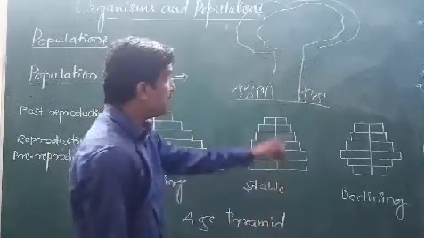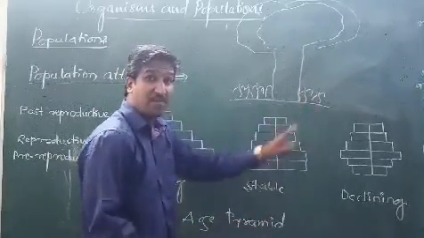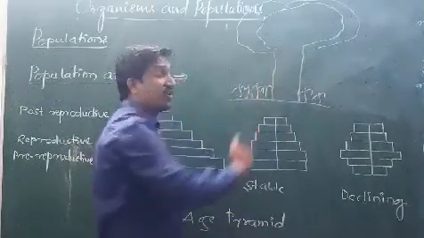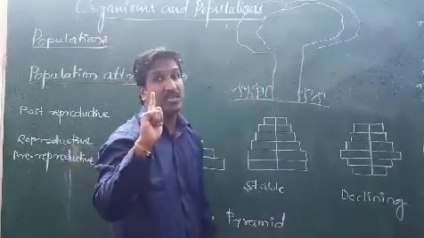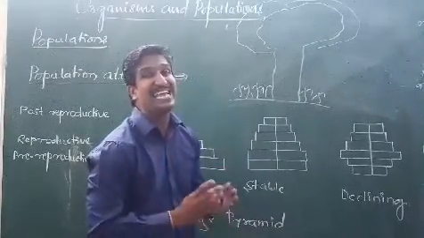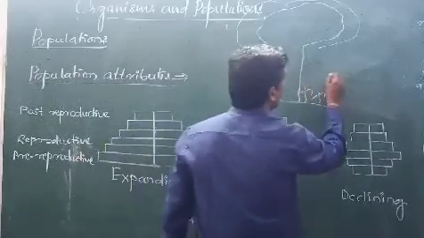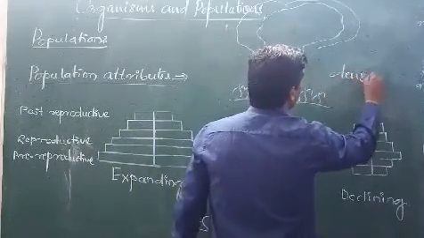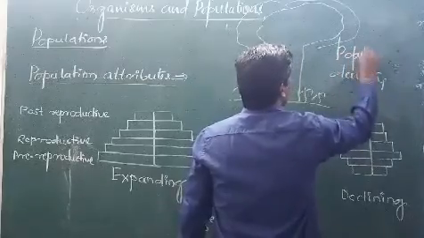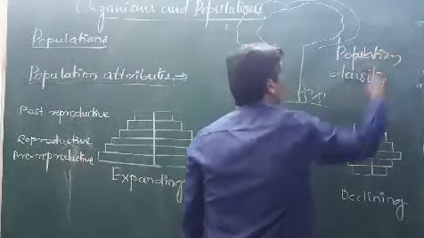The number of Parthenium plants is more, whereas the number of banyan trees is only one. During this time, they will go for density. Remember, they go for density. So we call it population density.